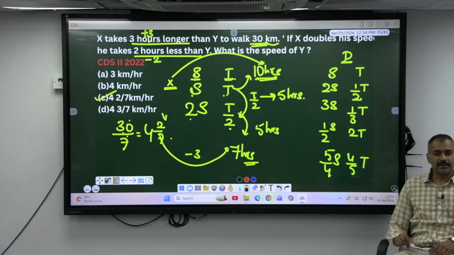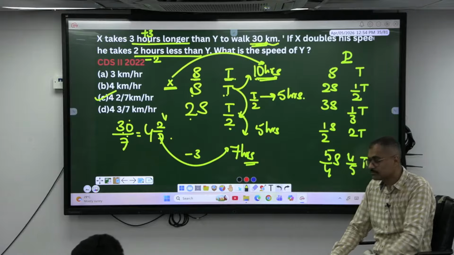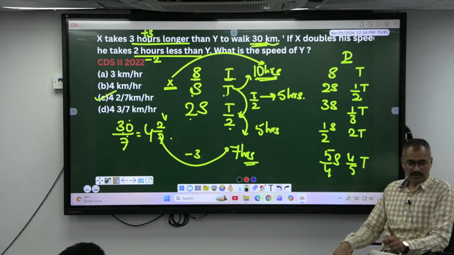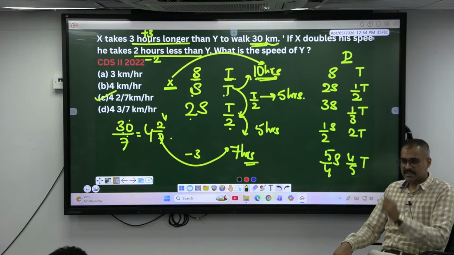Okay, any doubt, sir? So one basic concept on which we can expect question is distance same. When the distance is same, speed and time are inverse to each other. Okay, questions variety may change.